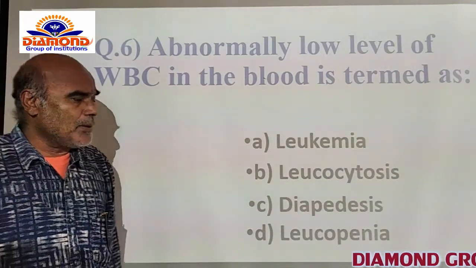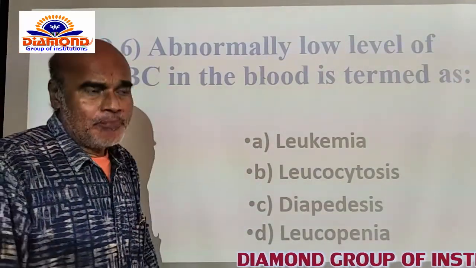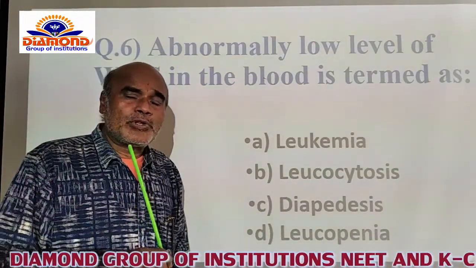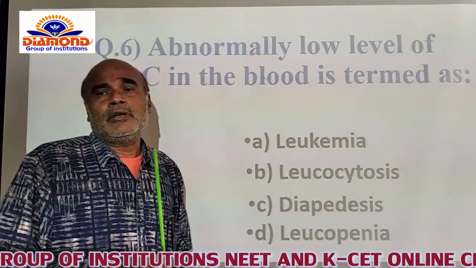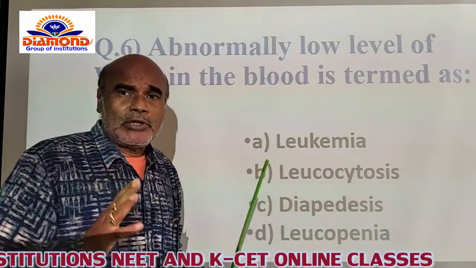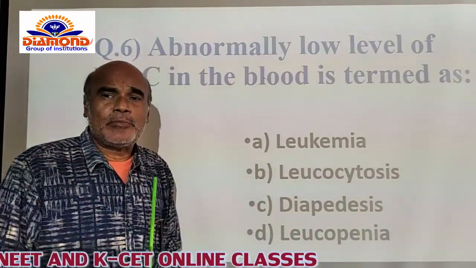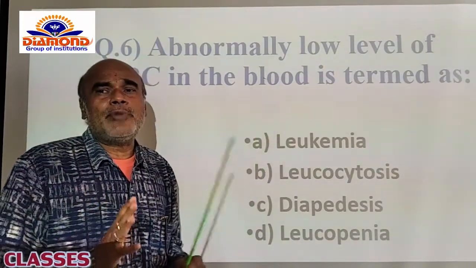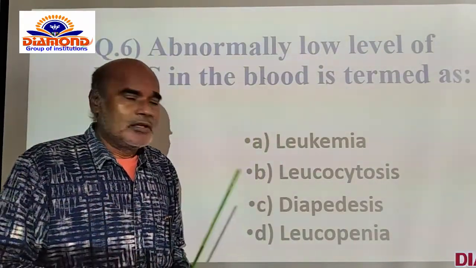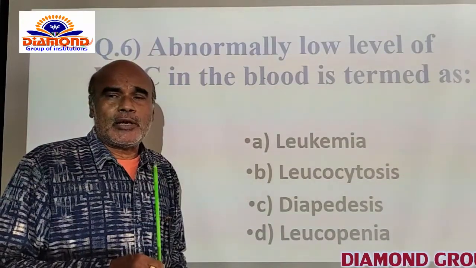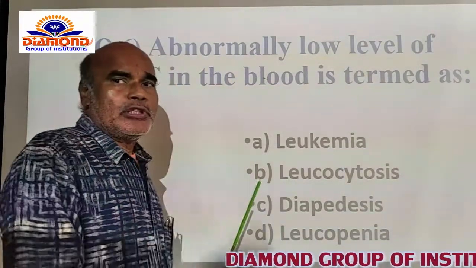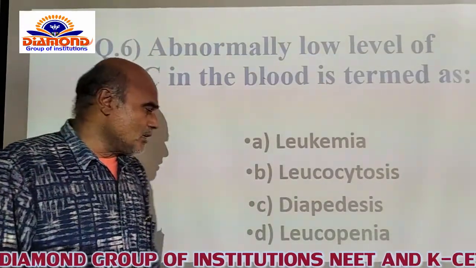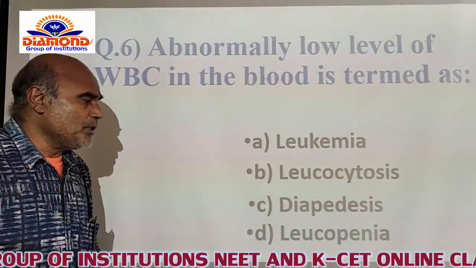And C, diapedesis. Diapedesis means in an emergency condition, where there is a need for transport of the phagocytic WBC, they are transported out of the blood capillaries to where the injuries or damaged blood vessels are present. So the transportation of the WBC through the endothelium of the blood capillaries is named diapedesis itself. And D, leukopenia itself.